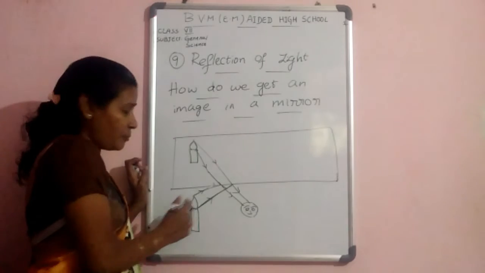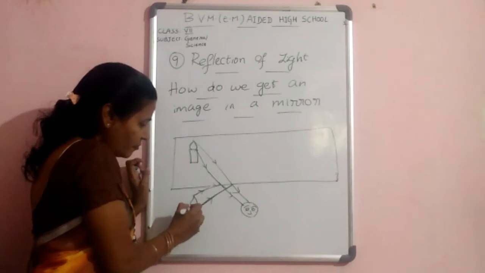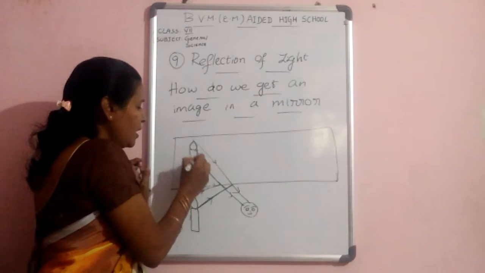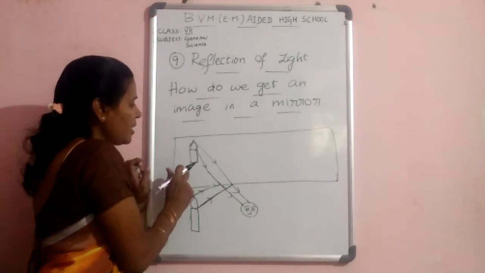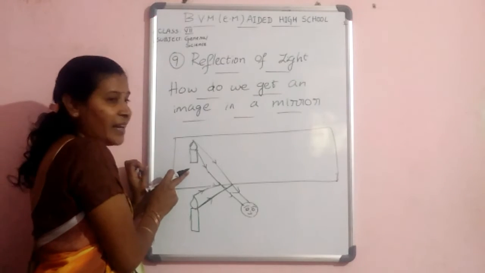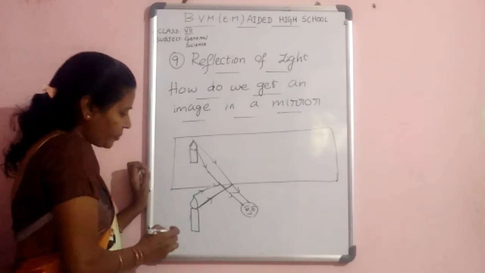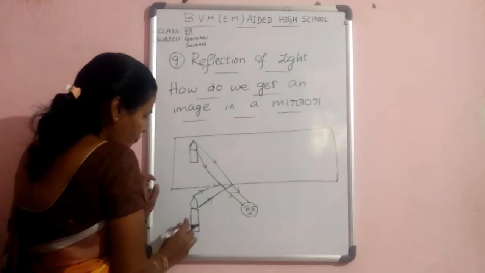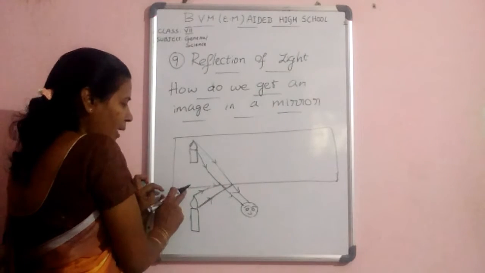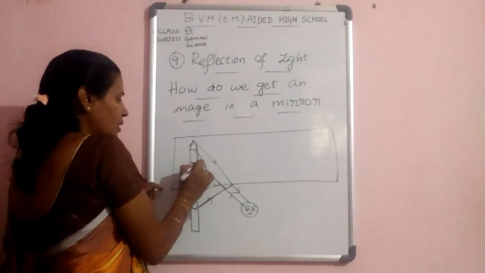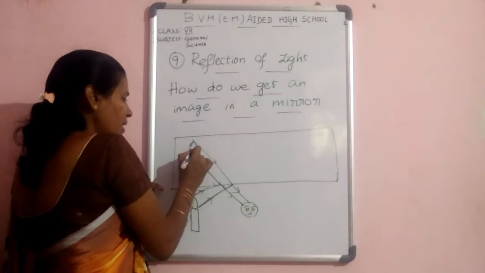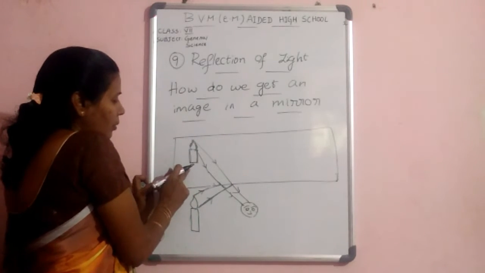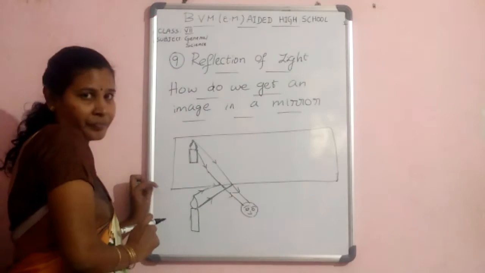Here you must observe that the size of the candle is equal to the size of the candle's image inside the mirror. And that means the distance from the candle to the mirror is equal to the distance from the image of the candle to the mirror.